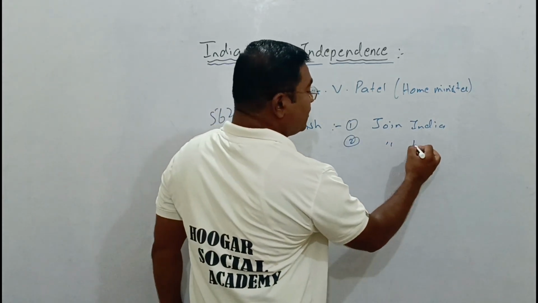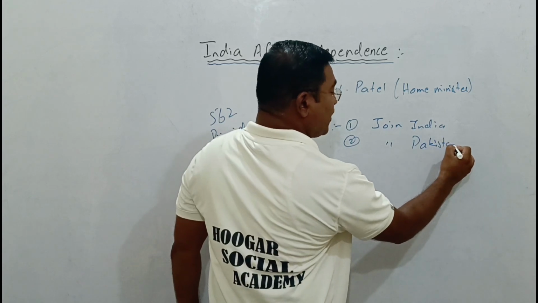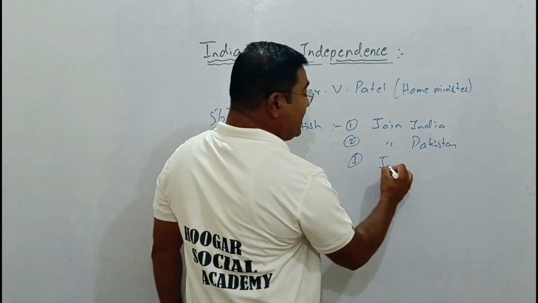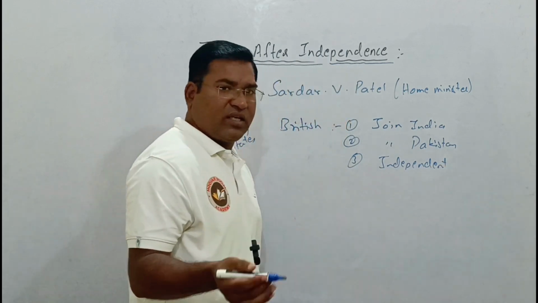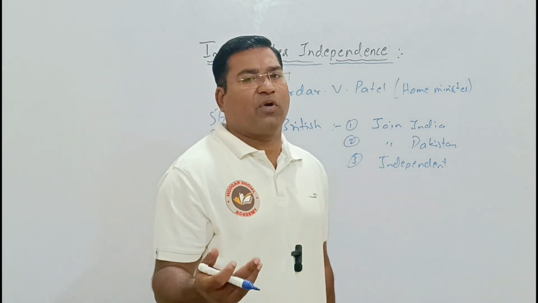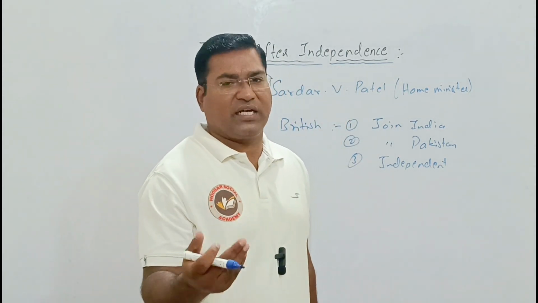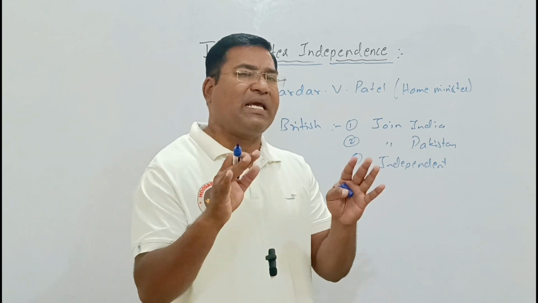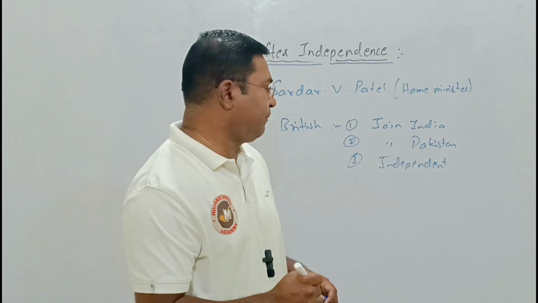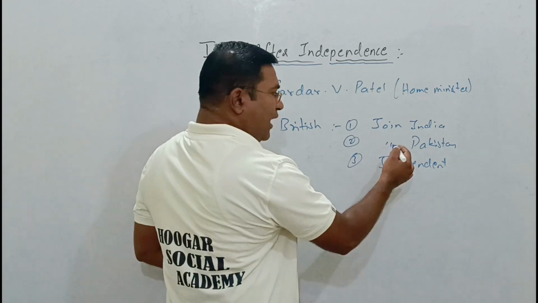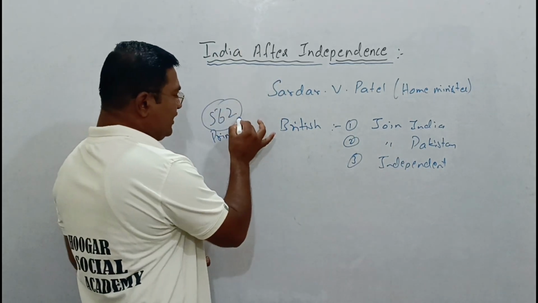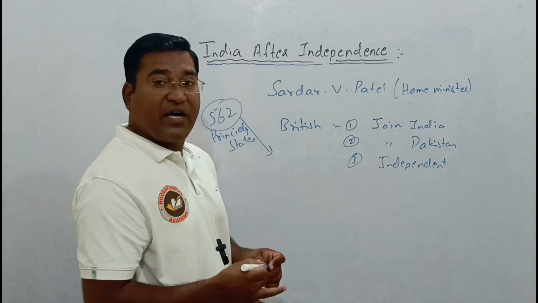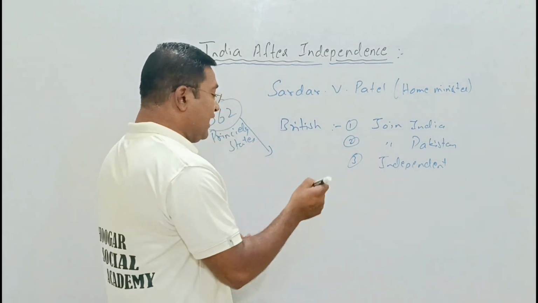If they want to join Pakistan, they can join. If they want to remain independent, they can remain independent. And the British would support those areas to have their own administration. But of these 562 princely states,